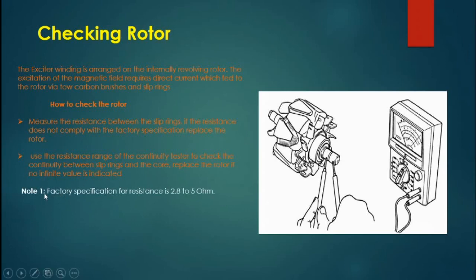So what is note number one? The factory specification for the resistance is 2.8 to 5 ohms. Okay, this is a range. Minimum resistance should be 2.8 and maximum 5 ohm. Then between the slip rings and the core, it should be infinite. And number two, notice that the rotor coil can only be measured in a disassembled state. First you disassemble it from the generator, then you can test this rotor. So this is about the rotor.